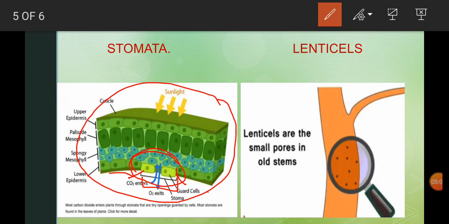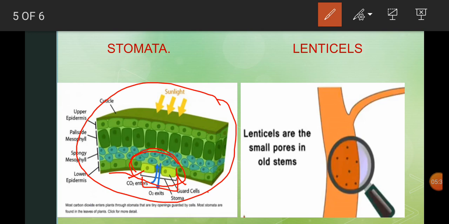At that time the gaseous exchange takes place. After completion, water is lost from the guard cells, they shrink, and the stoma closes. So opening and closing of the stomata is regulated with the help of water. When water is absorbed, the guard cells open. When they release water and shrink, the guard cells close. In this manner, because of the opening and closing of the stomata, gaseous exchange takes place in the leaves.